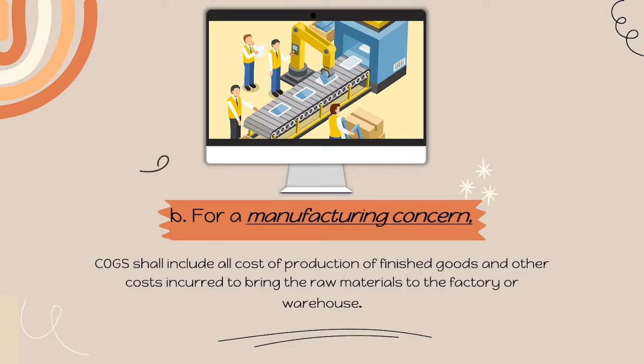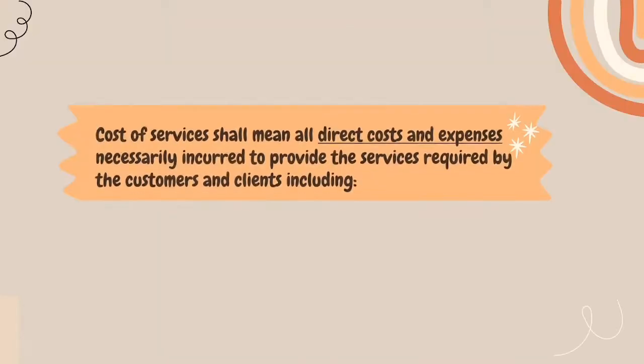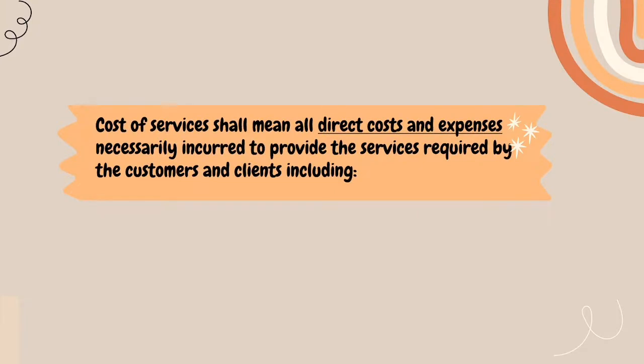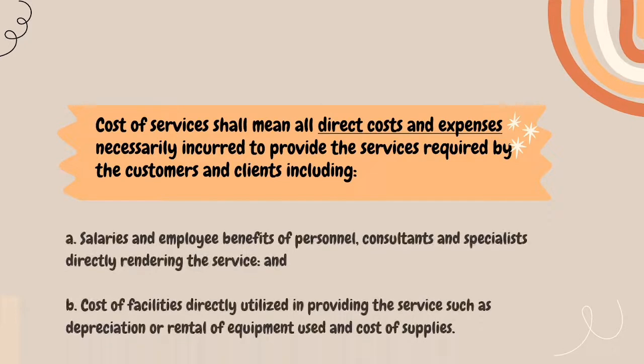So the cost of goods sold for an automaker would include the material cost for the parts that go into making the car plus the labor cost used to put the car together. The cost of sending the cars to dealerships and the cost of the labor used to sell the car would be excluded. Cost of services shall mean all direct costs and expenses necessarily incurred to provide the services required by